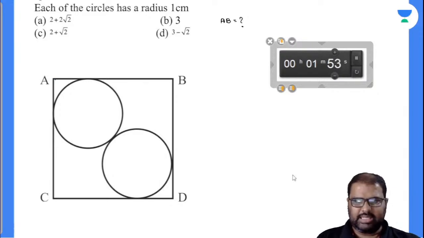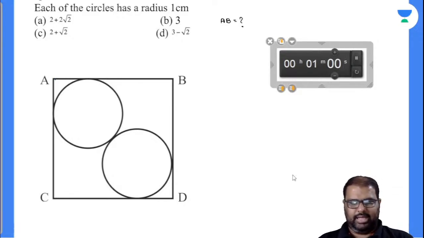Each of the circles has a radius of 1 centimeter, it seems. The answer for this, 1 minute more.